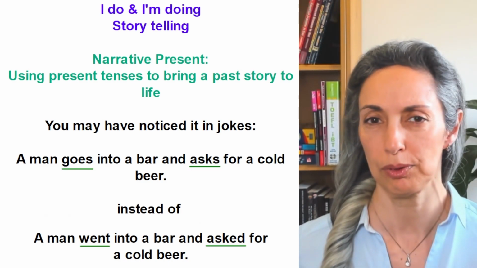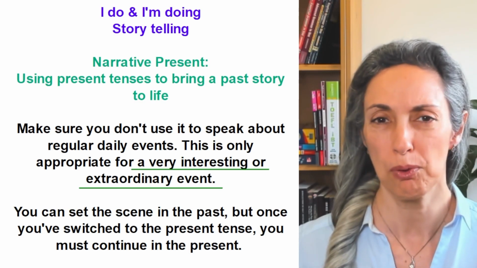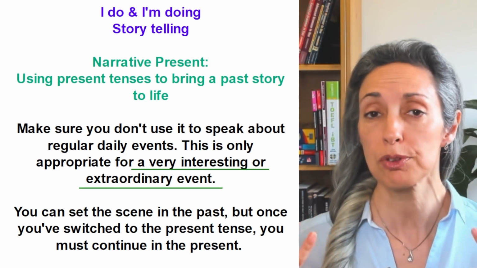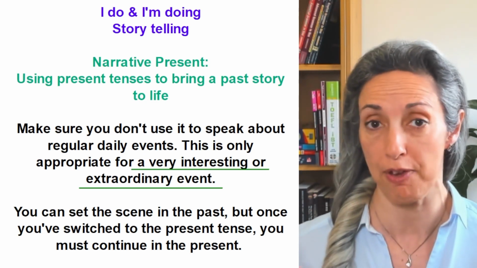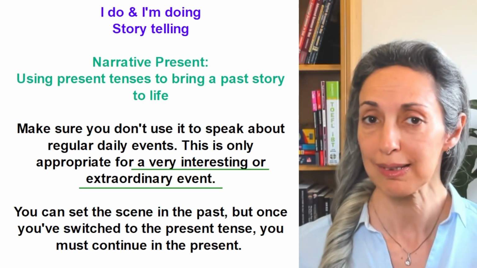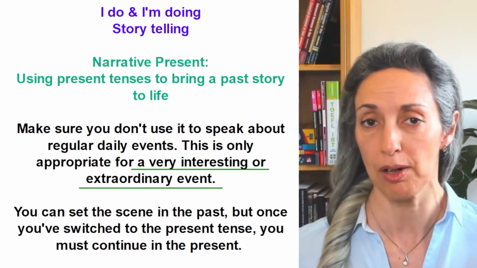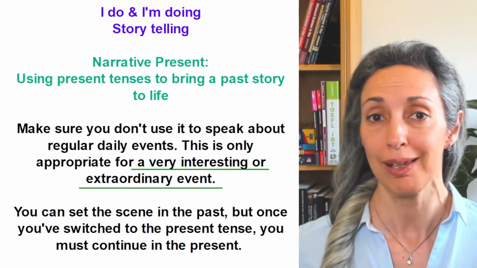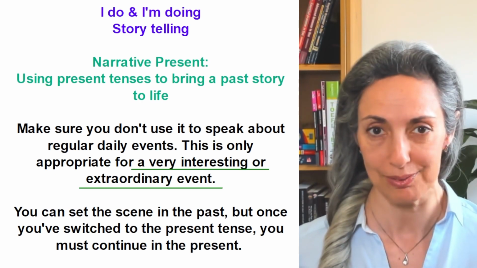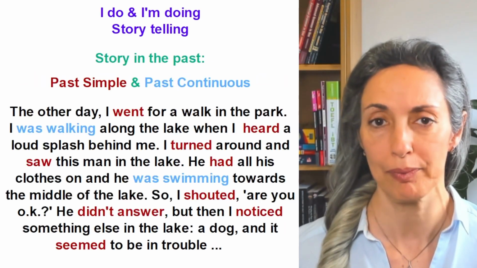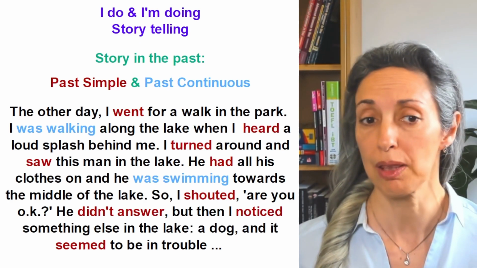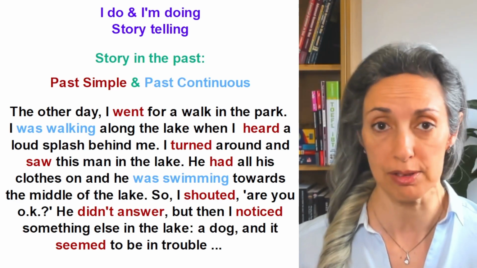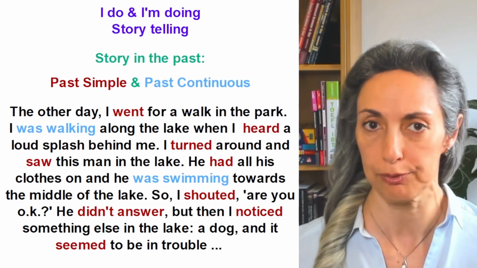Now make sure you don't use the narrative present for ordinary everyday events. This is only appropriate when you want to speak about an extraordinary event or a very interesting event. You can set the scene in the past, you can start your first sentence in the past tense, and then switch to the present tense, and then stay in the present. Right, let's look at an example. For example, here is a story in the past, and usually we use past simple and past continuous to tell such stories. Let me read it out for you.